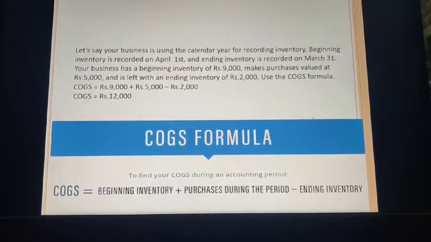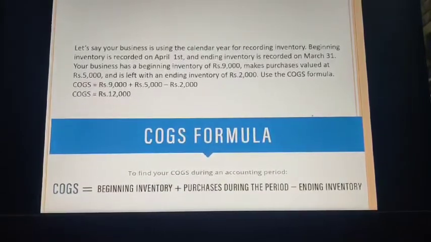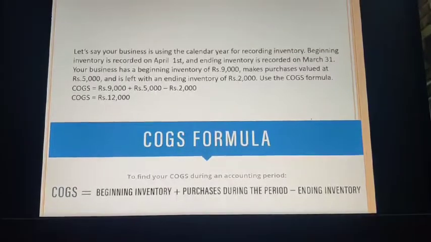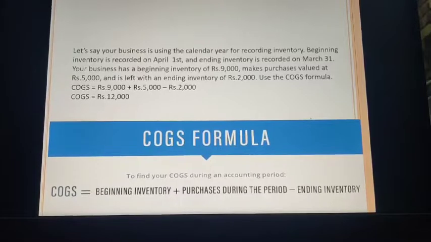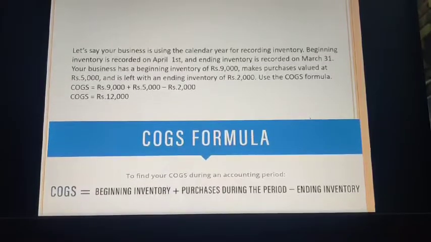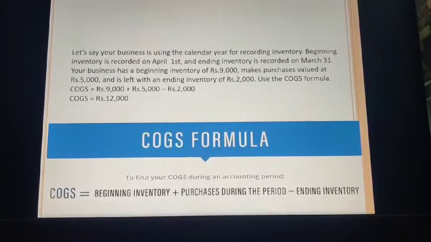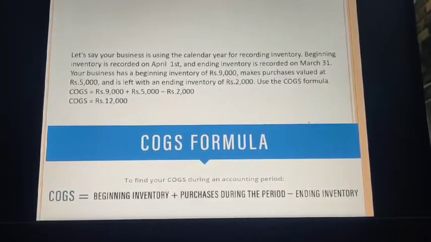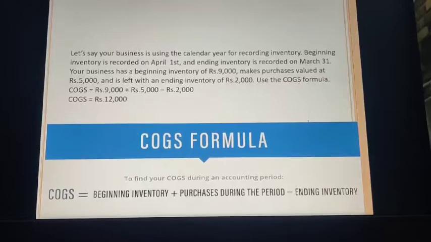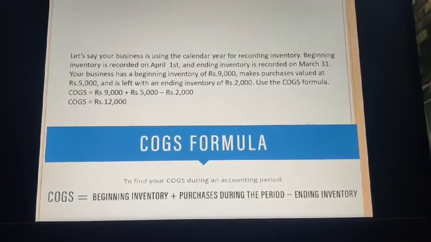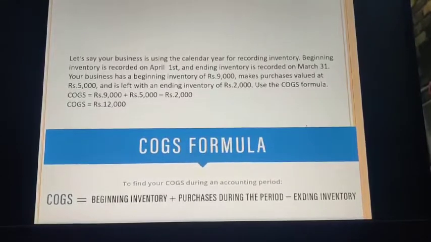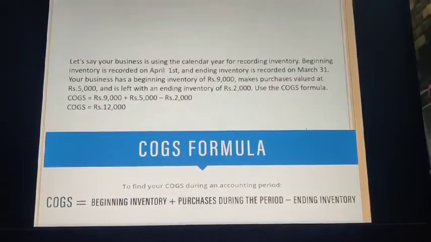Use the COGS formula. As you can see, the COGS formula says COGS is equal to beginning inventory plus purchases during the period minus ending inventory. So over here, COGS is equal to 9,000 plus 5,000 minus rupees 2,000. That becomes rupees 12,000. So this is your COGS, that is cost of goods sold for this particular accounting period. Alright, shall we proceed?